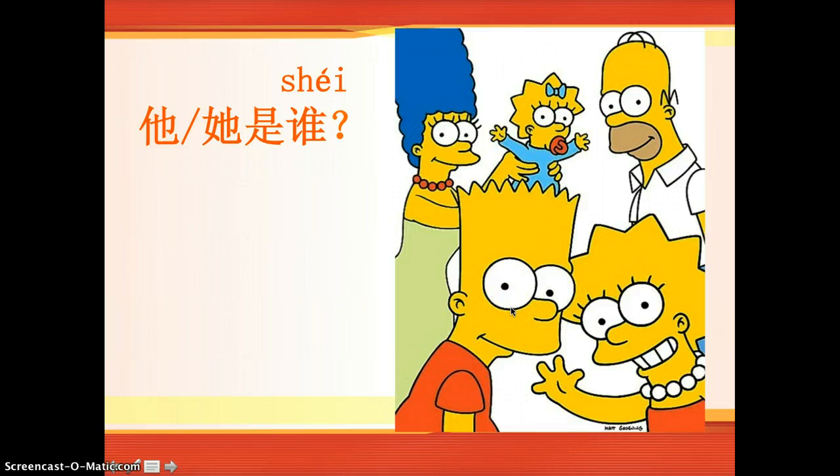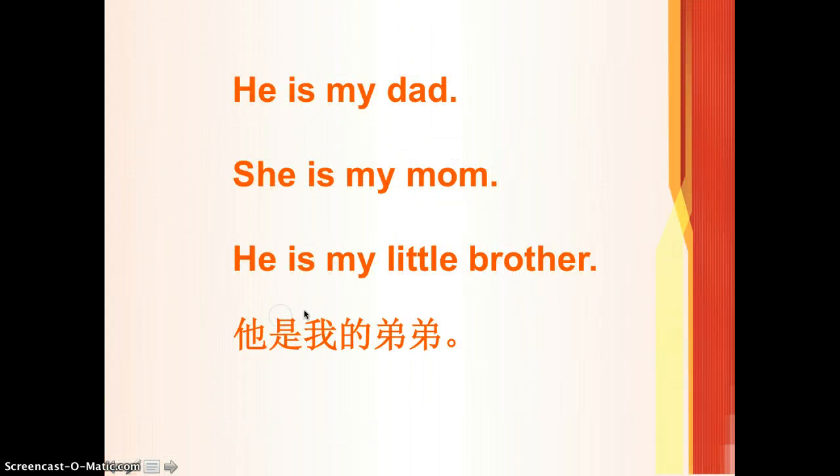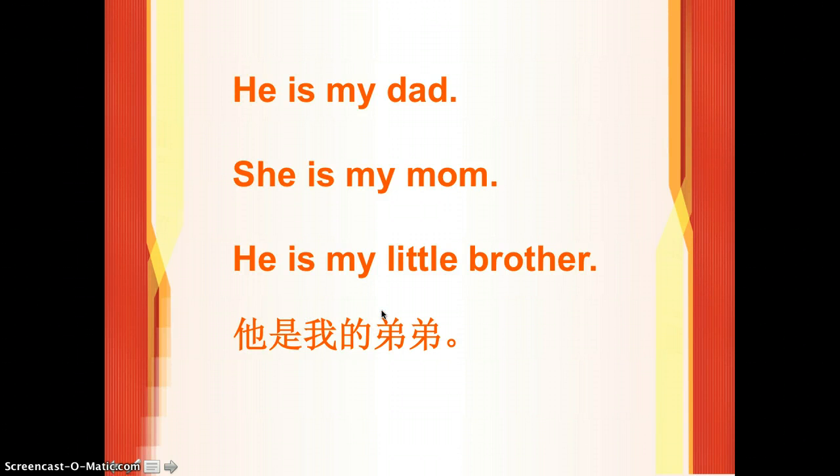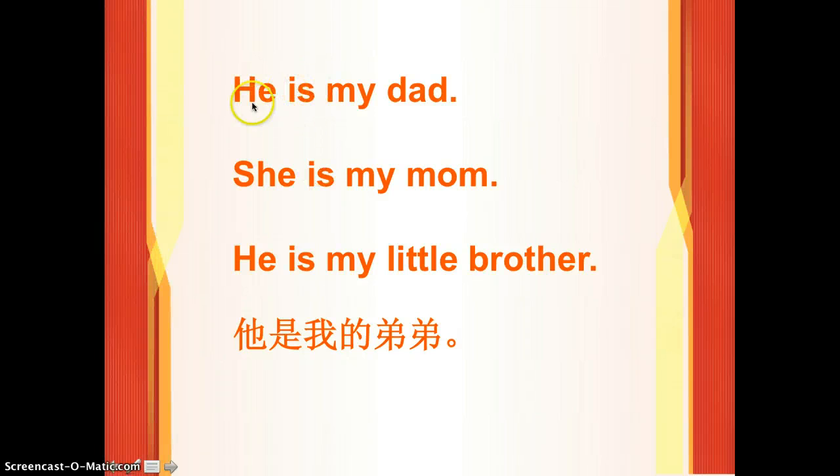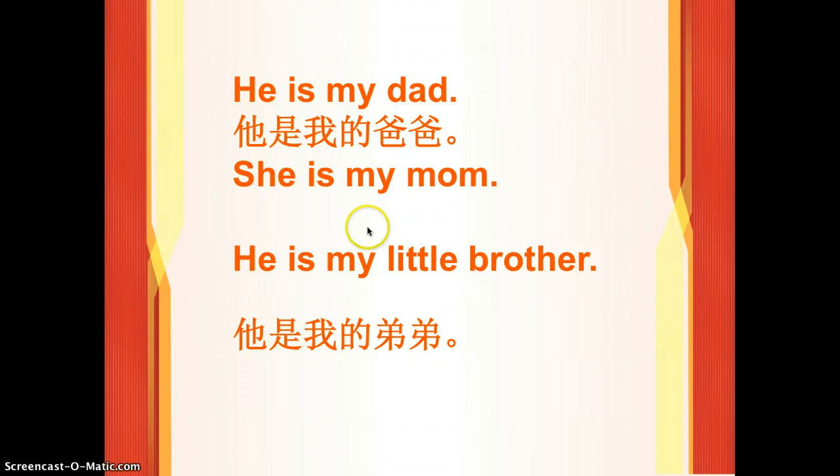So 他是谁? Let's have a quick review. Who is he or who is she? So 他是谁? So the answer will be like, if the answer is he is my dad, it will be 他是我的爸爸. Or she is my mom. 她是我的妈妈. Or he is my little brother. 他是我的弟弟.